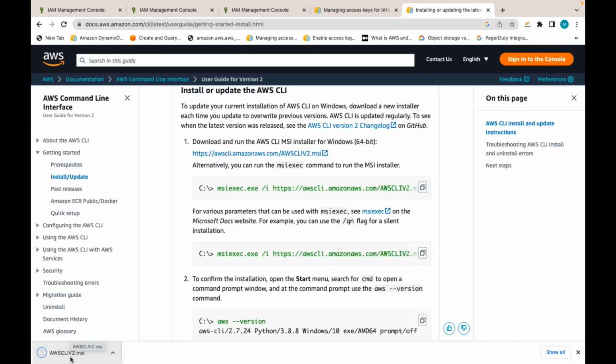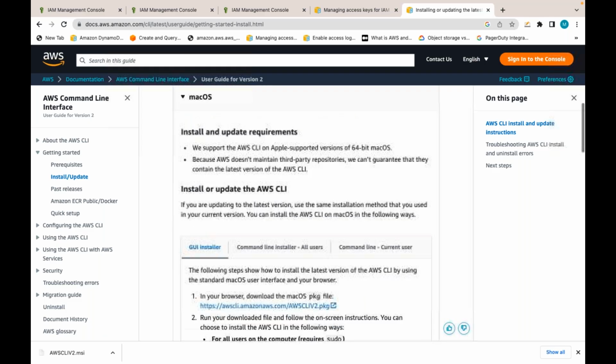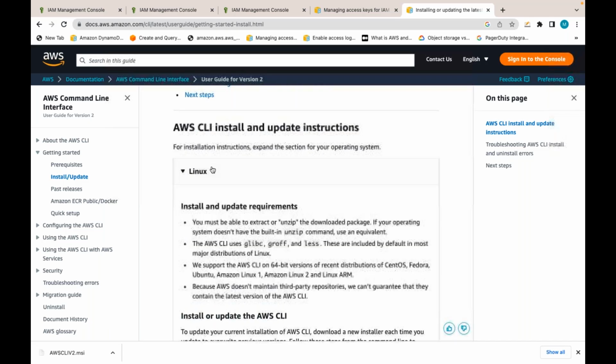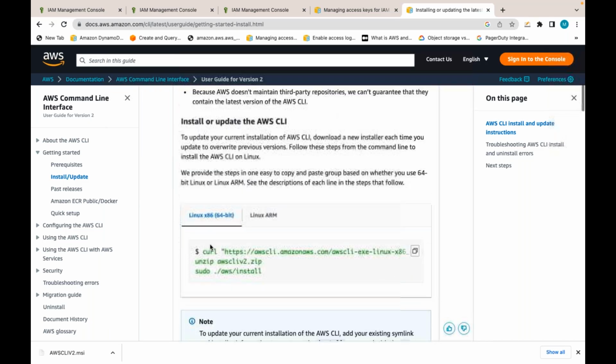I don't think I need to show this installation also. So you download the MSI file onto your local laptop, click on next, and AWS CLI will be installed. Suppose you are using Mac, you download this package file and it will work. Suppose you are using some Linux desktops or Linux systems, you download the zip file of that AWS CLI, extract it, and execute this command like this, and it will install.